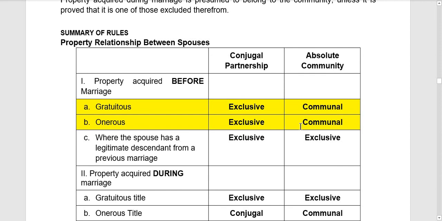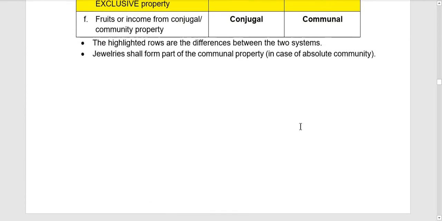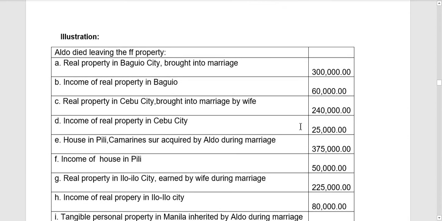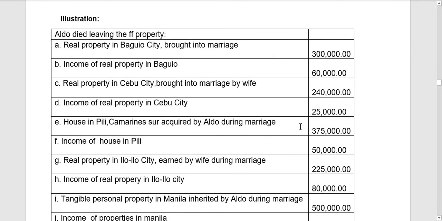Okay? So, hindi mo papatawan ng estate tax yung share ni surviving spouse sa communal or conjugal property nila at yung exclusive property ni surviving spouse. Hindi yun part ng estate taxation. Okay. So, illustration will be explained in the next video.